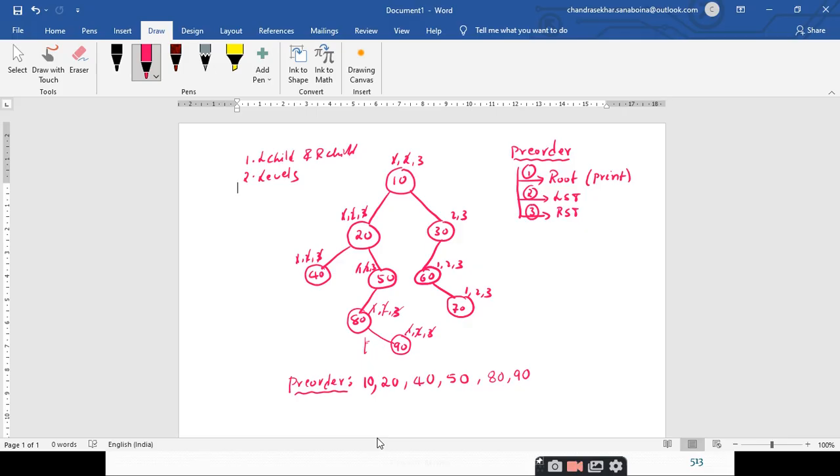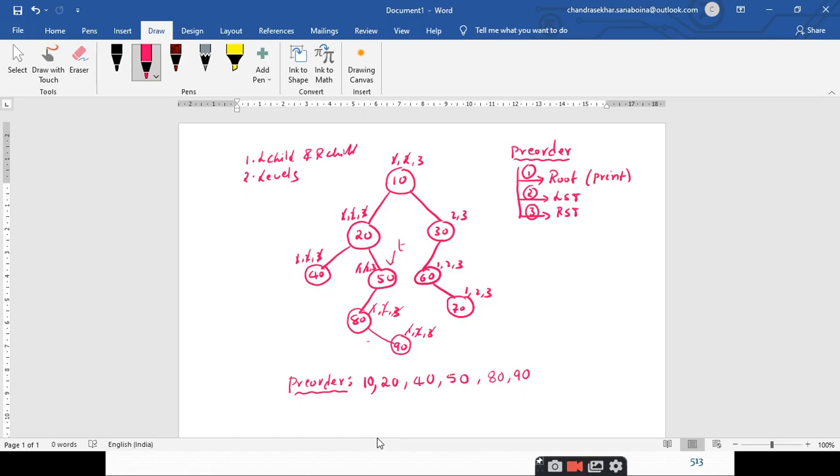So I have to go to the previous node. So my T is pointing to 80. And again check whether all the steps have been processed at 80 or not. Since all the steps have been processed at 80, you go to the previous node of 80, which is 50.